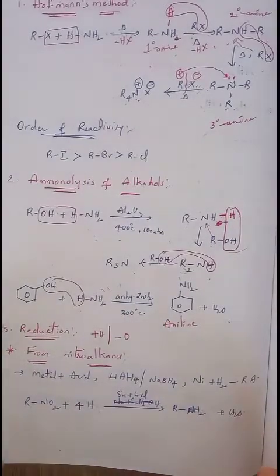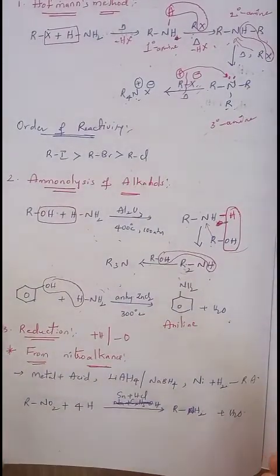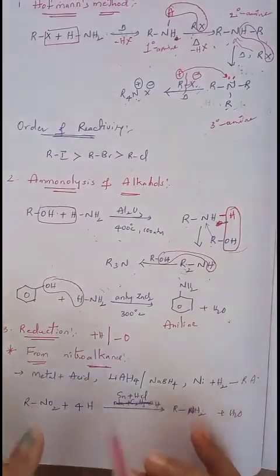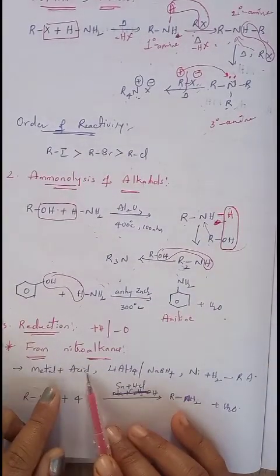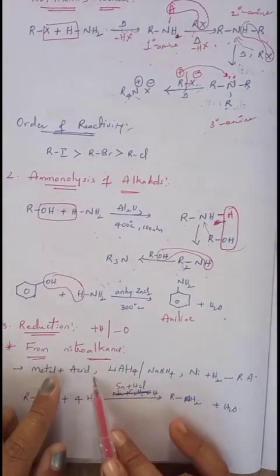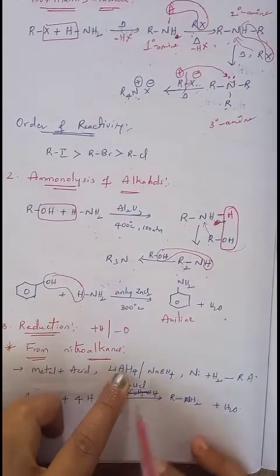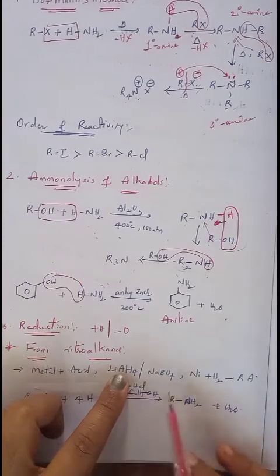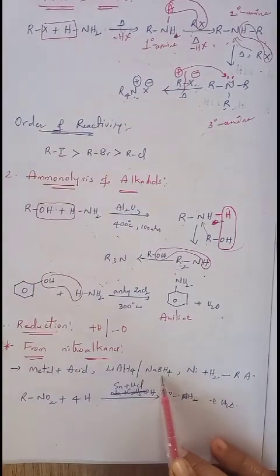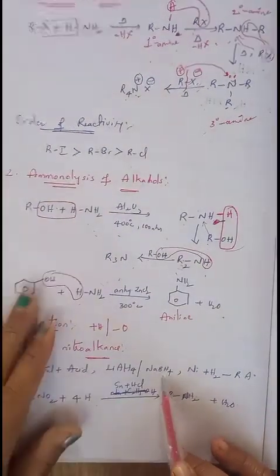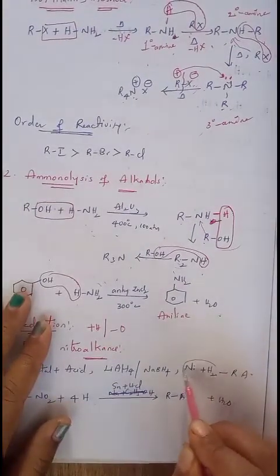So first we want to see what are the commonly used reducing agents. Metal plus acid. Okay, metal in presence of acid can act as one of the reducing agents. Lithium aluminum hydride is also one of the reducing agents. Sodium borohydride is also one of the reducing agents. Nickel, which is present in hydrogen.